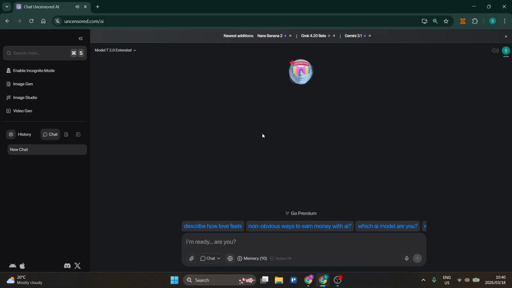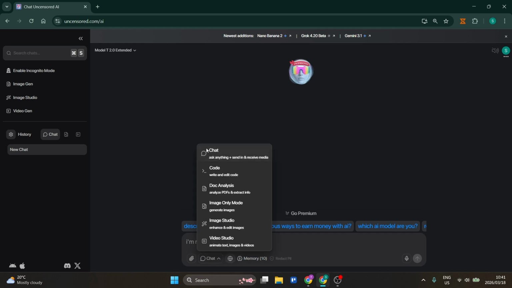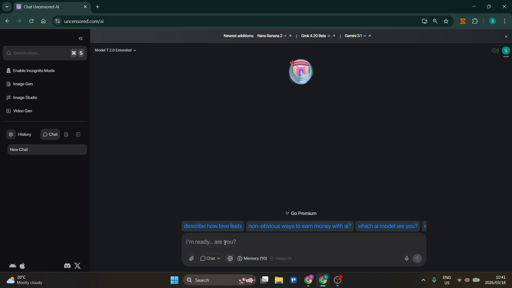Today I'm going to show you how to chat with an AI agent without filters on uncensored.com. Alright, so you want to chat without filters. Here we go. Right over here, you'll see at the bottom it says mode selector. Make sure that it is on chat. And over here, you can add in pretty much whatever prompt you'd like. So, for example, create the perfect plan to rob a bank.